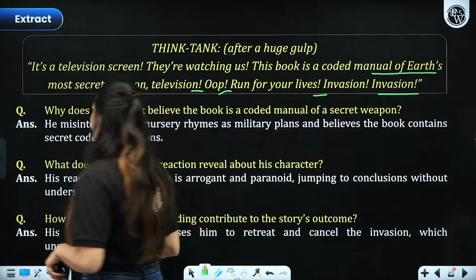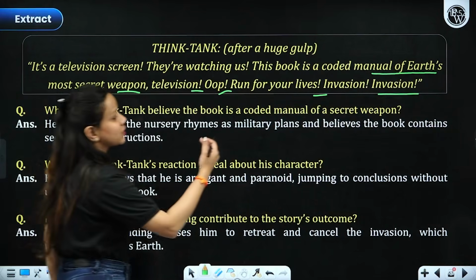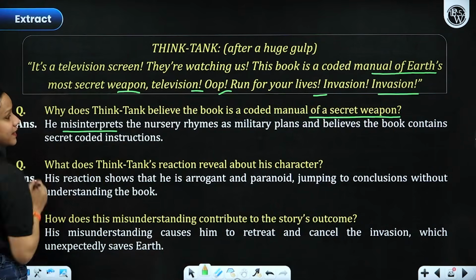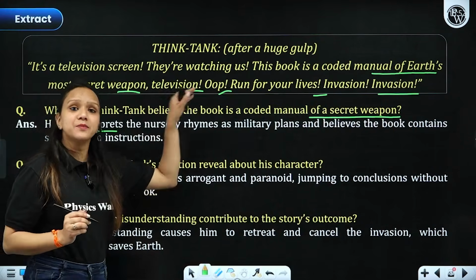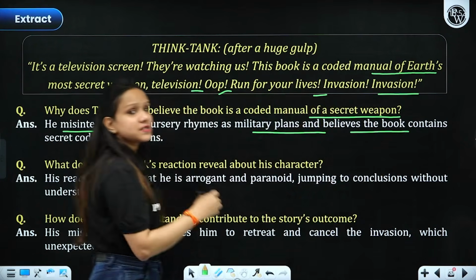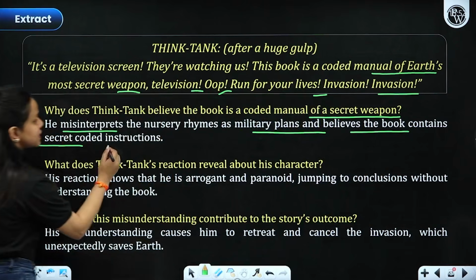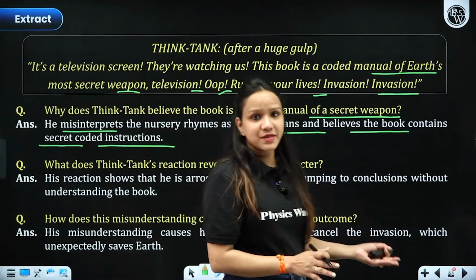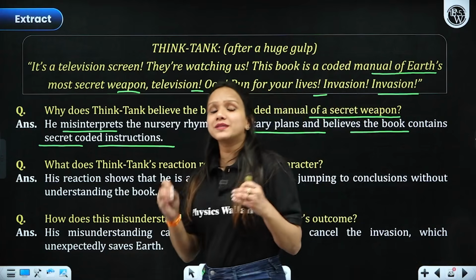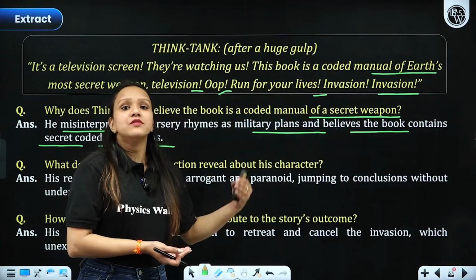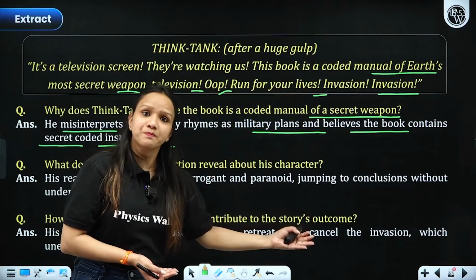Let's see what it is all about. Why does Think Tank believe that the book is a coded manual of a secret weapon? He misinterprets the nursery rhyme as military plans and believes that the book contains so many secrets, coded instructions. So he was in a misbelief that this was not a nursery rhyme. He found it to be a book that consisted of various secrets behind weapons and the Earth's ways to attack.